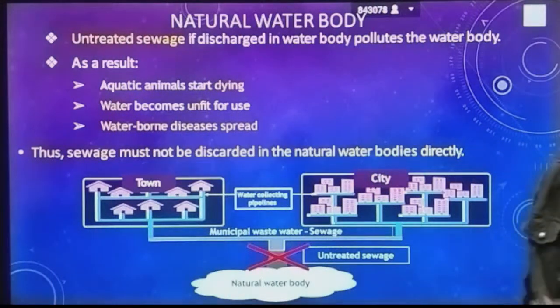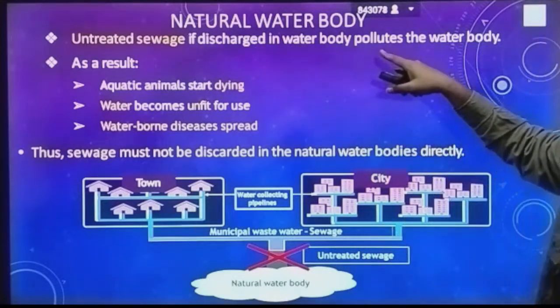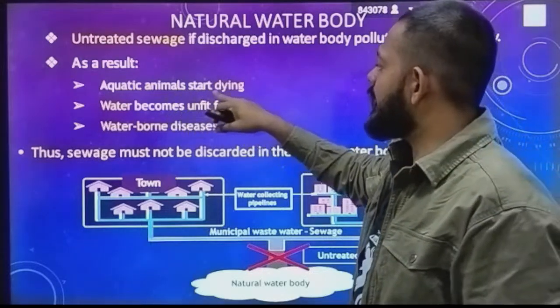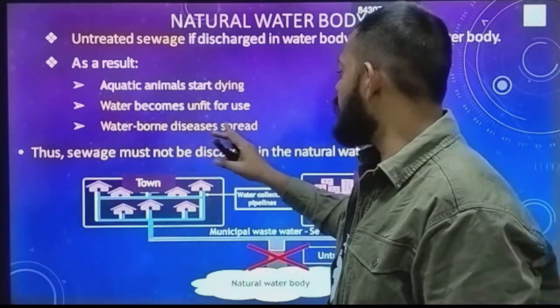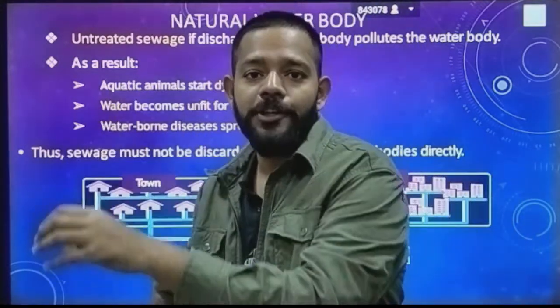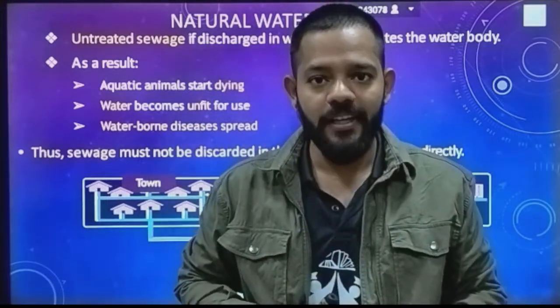The rivers, ponds, lakes. Okay, so untreated sewage if discharged into a water body pollutes the water body. As a result, aquatic animals start dying, water becomes unfit for use, waterborne diseases spread. Okay, automatically it is common sense that if you put polluted water in a non-polluted body, that non-polluted body converts into a polluted body.